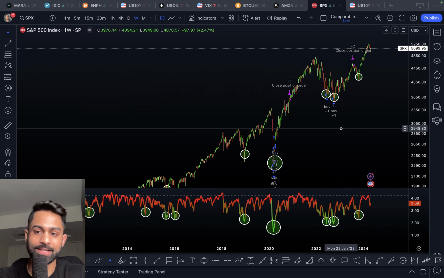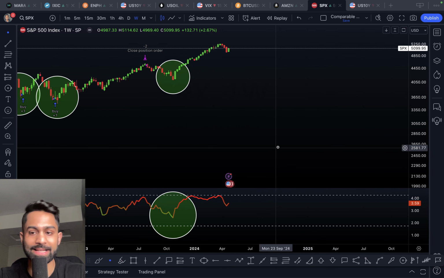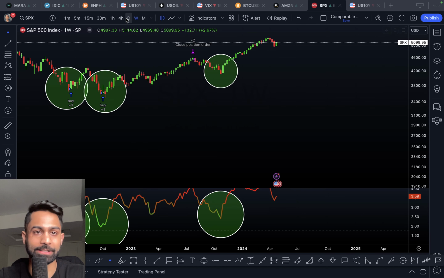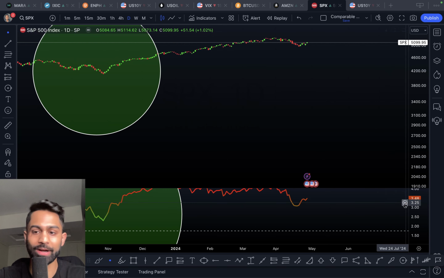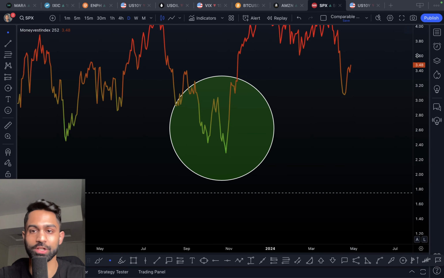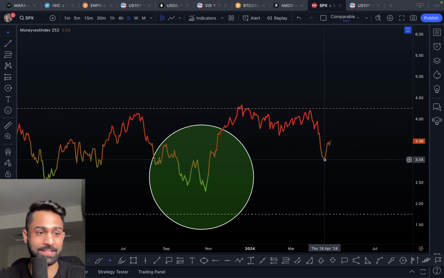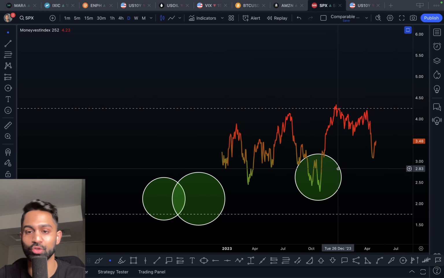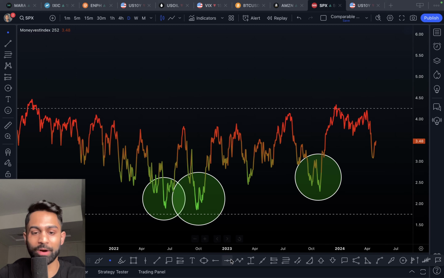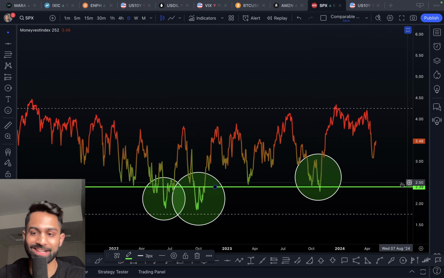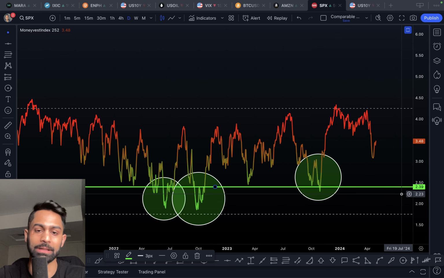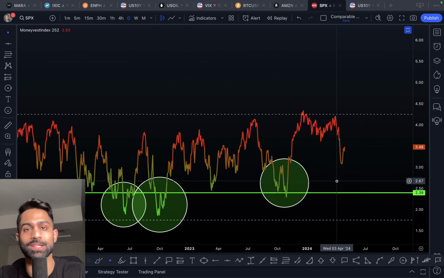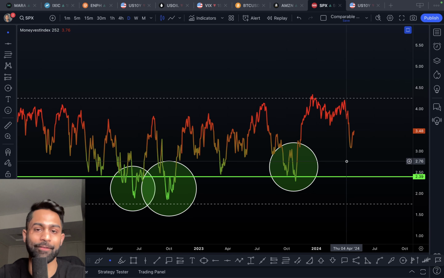So this is what's going to be available, and right now you can see the reading is at 3.59. If you come over to the daily chart, you'll notice that we are right now at 3.48 on the daily time frame, which is quite neutral. We did come down a little bit, which is exactly why I shared this in our Discord, suggesting that okay, we can start nibbling into the market now, but now we're starting to move back higher. So this is a very neutral range, and I'm really looking for at least 2.5 or lower on this index. So that would be the level 2.4, call it, or below, for me to be very aggressive in this market from a dollar cost averaging standpoint.